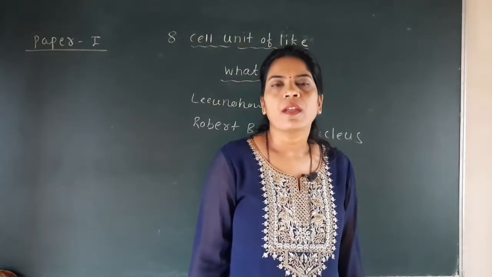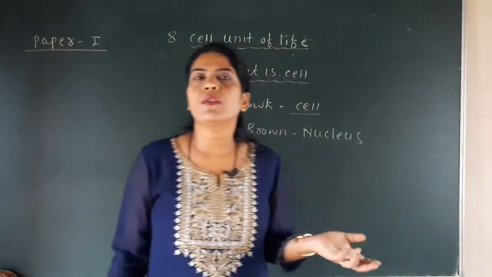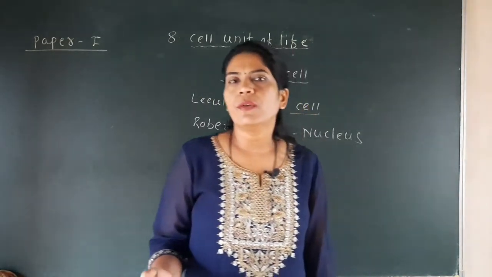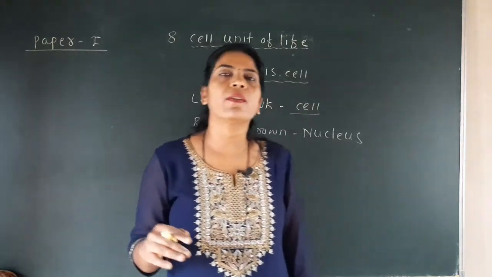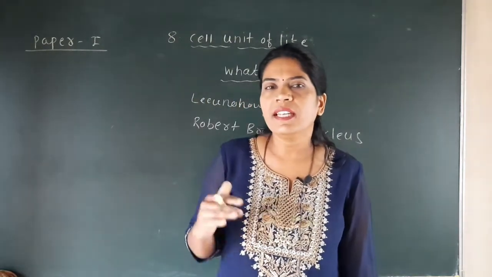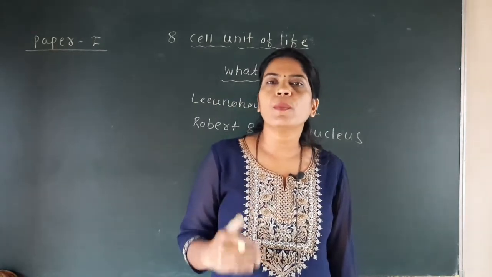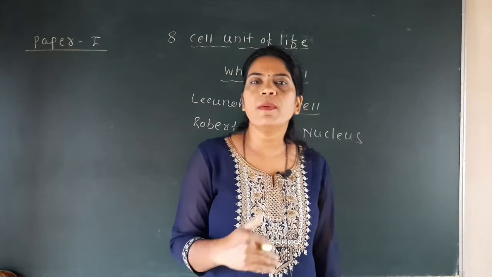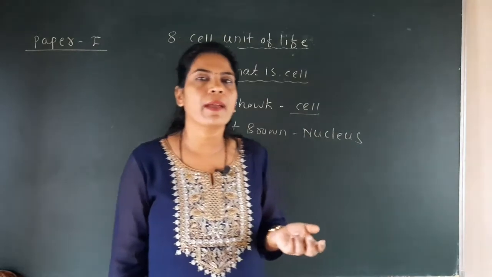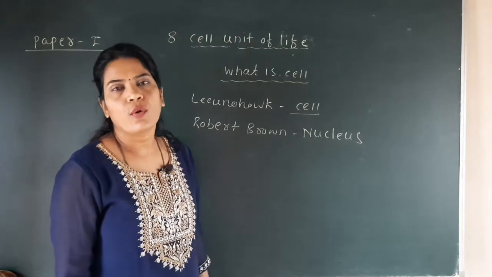Now, what happened after the discovery of the cell and the nucleus? There was the invention of the microscope, and later the invention of the electron microscope, and under the electron microscope a detailed study of the cell was carried out. Now we have a lot of information about the cell, due to the electron microscope, the contribution of Leeuwenhoek and the contribution of Robert Brown.